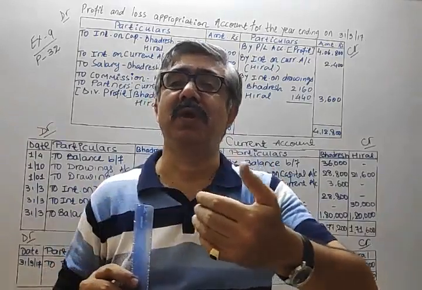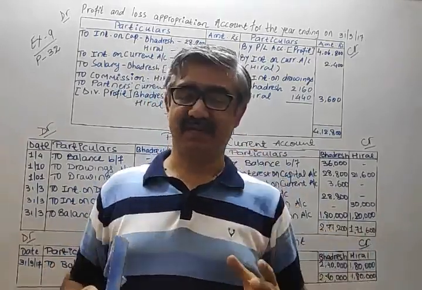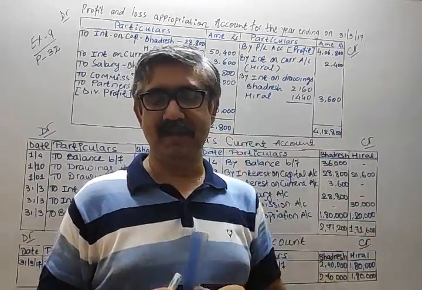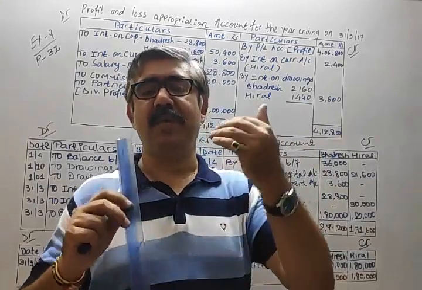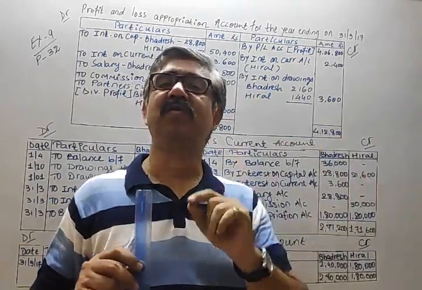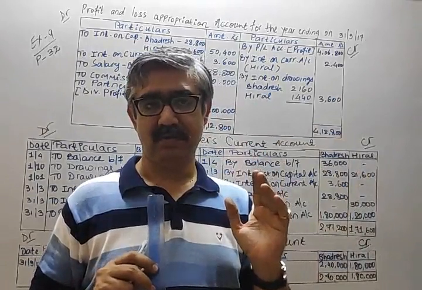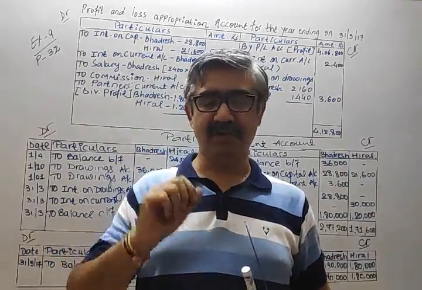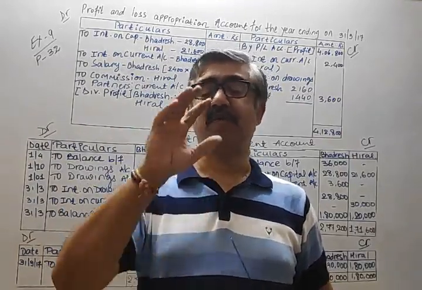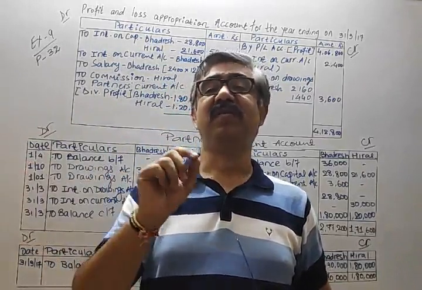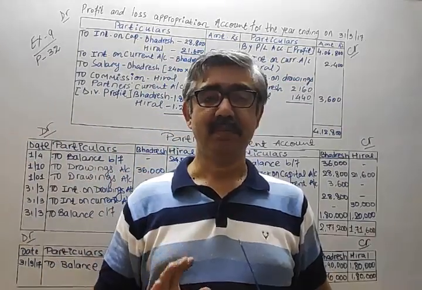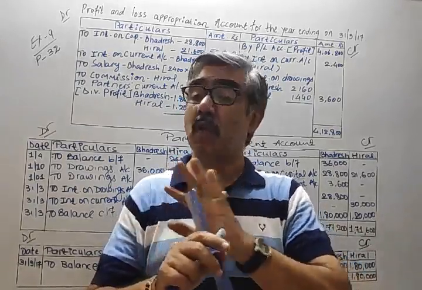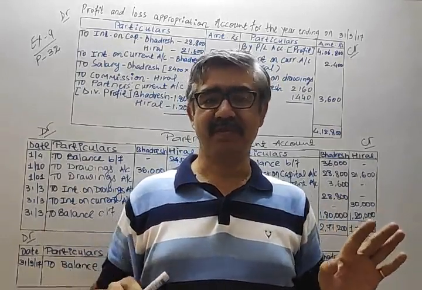Always moving together with parents. If interest on capital, then we can say capital parents. So if capital is on credit side, interest will always be on credit side. Followed? Interest on drawings, so in that case, parents, drawings. Now interest on drawings: if drawings is on debit side, interest must be on debit side. If you remember this, it will be really useful to you in so many cases. Okay?